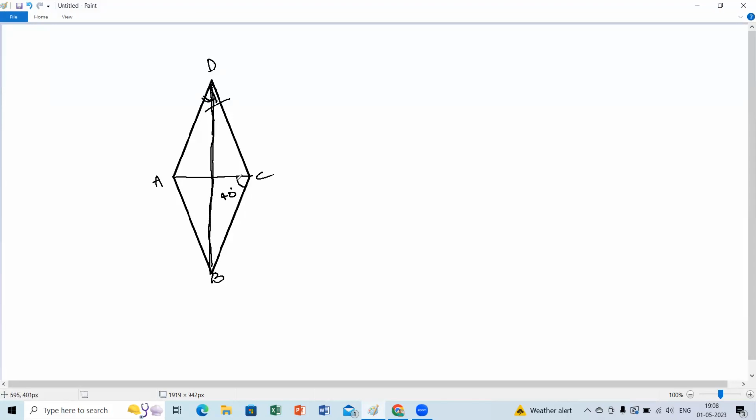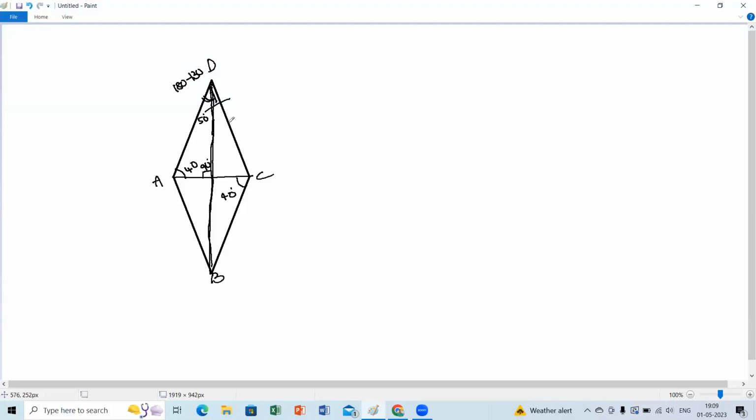If you take these as parallel lines cut by a transversal, this is 40 degrees. This is 90 degrees. 90 plus 40 is 130. 180 minus 130 is 50. Hope you understood?